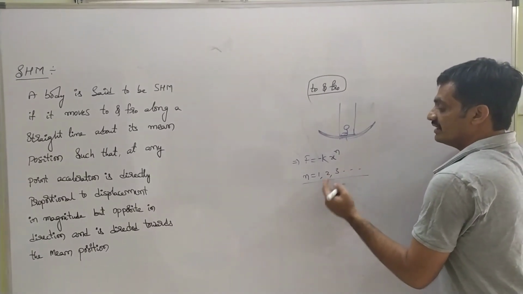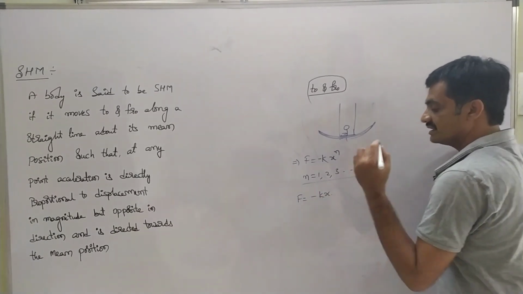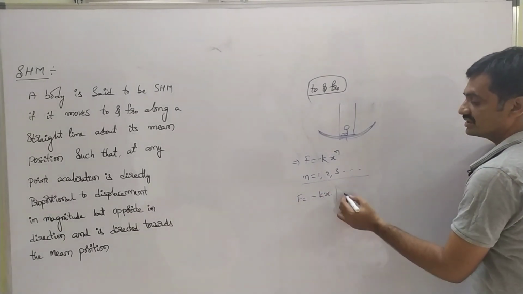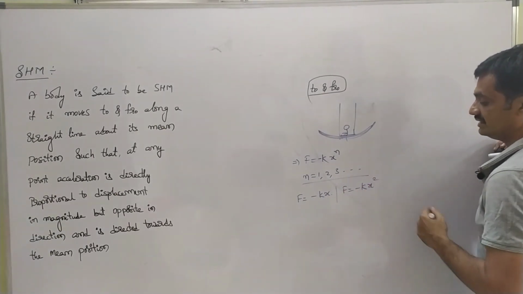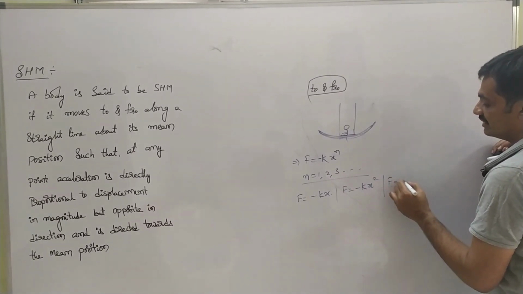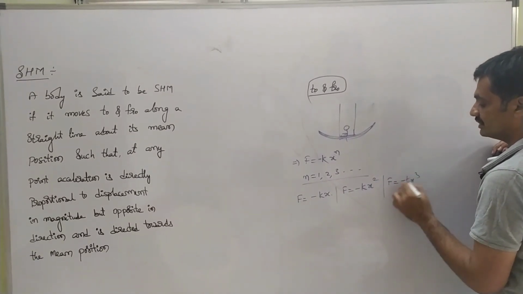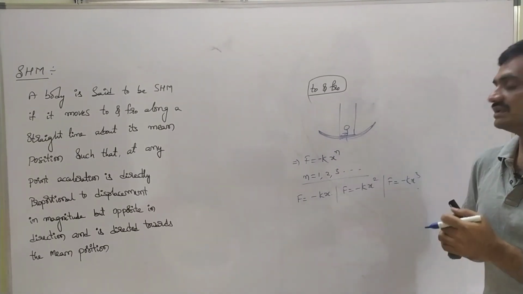If we substitute n equals 1, we have F equals minus kx. If n equals 2, then F equals minus kx square. And if n equals 3, then F equals minus kx cube, and so on. In this way we can represent the force acting in oscillatory motion.